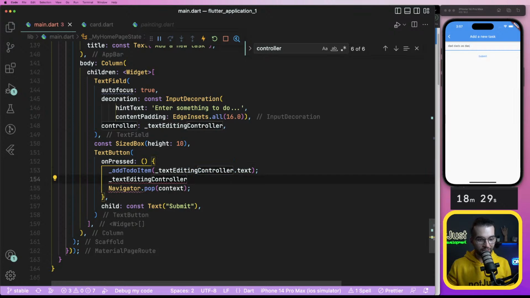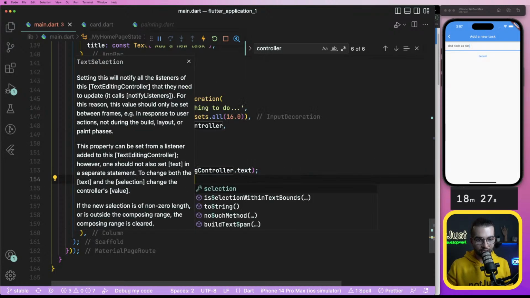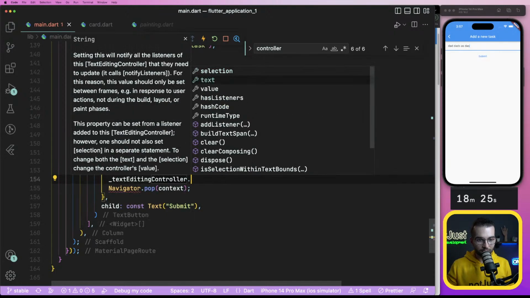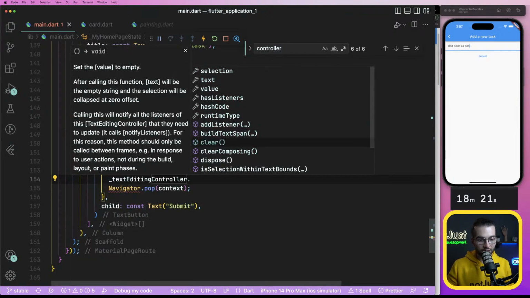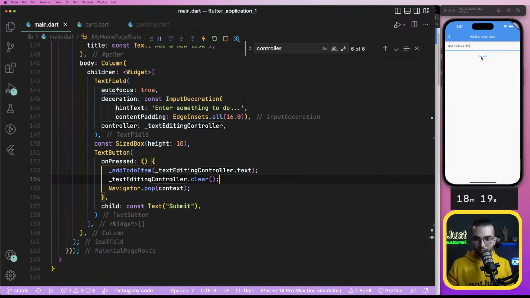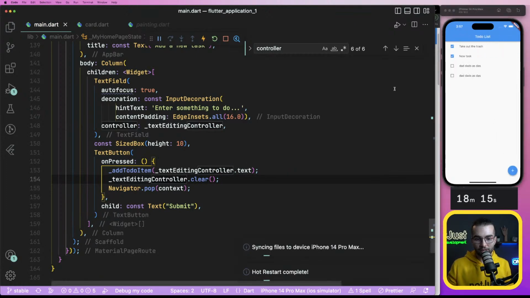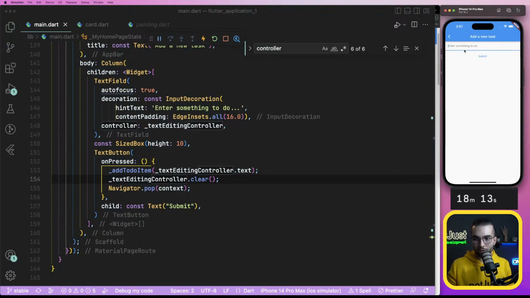Probably using text controller dot value or dot clear. Will it work? Submit, and if I go back, no, it's still the same. If I refresh, go here, submit, and if I go back, yes, it's refreshed. That's good.